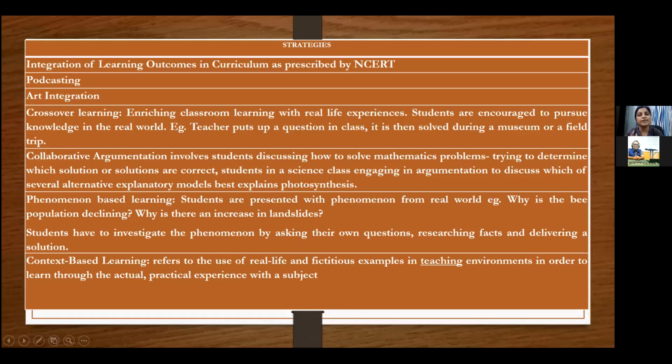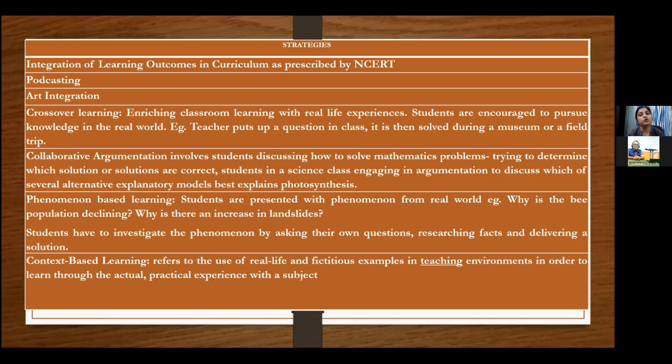So these are certain strategies to ensure that you are able to assess your students and make rubrics at the same time. First of all, you should go to the NCERT website and take out all the learning outcomes. They may not be available for class 11th and 12th. They are available for class 11th, but not for 12th.